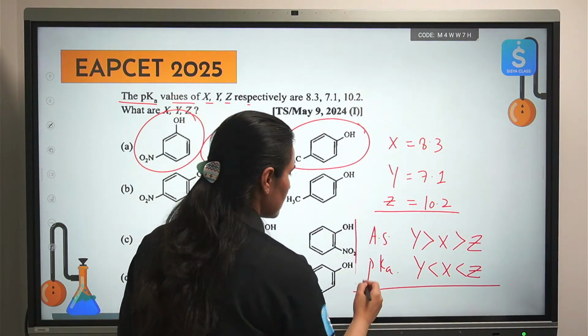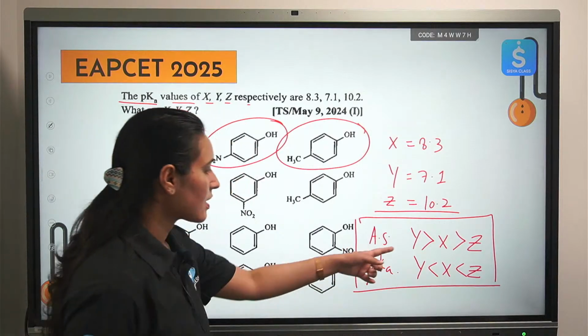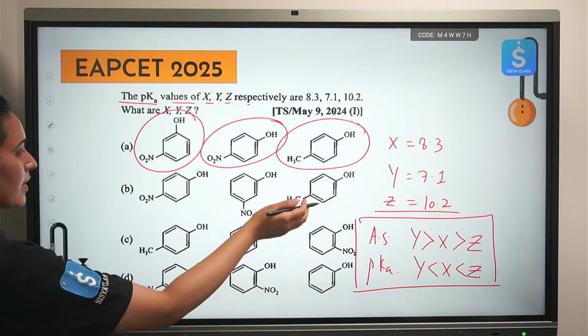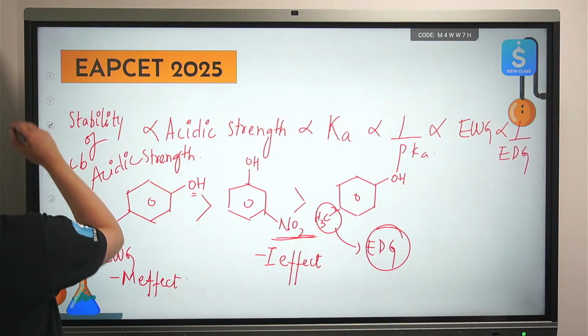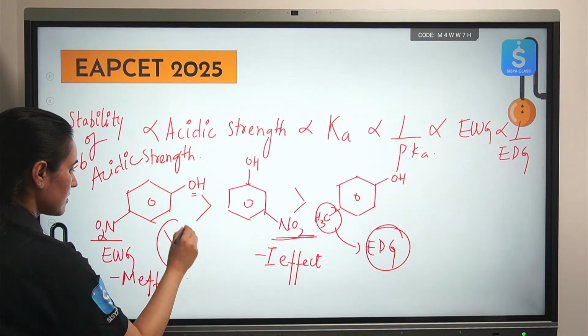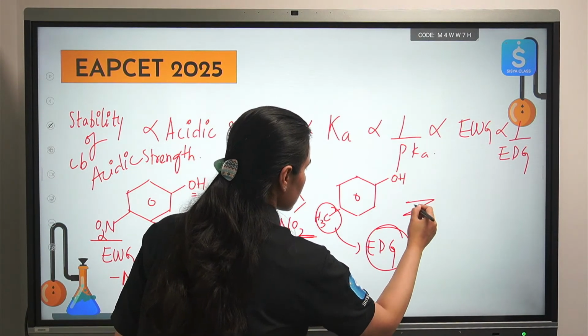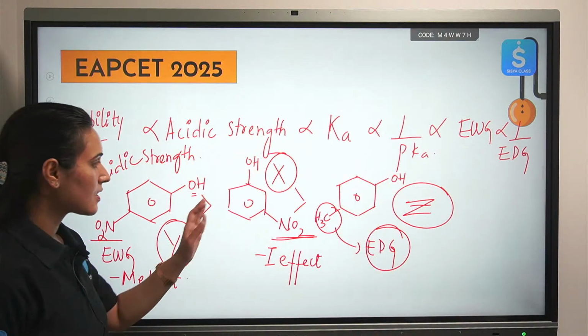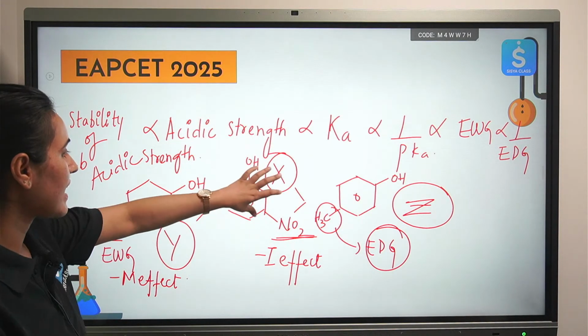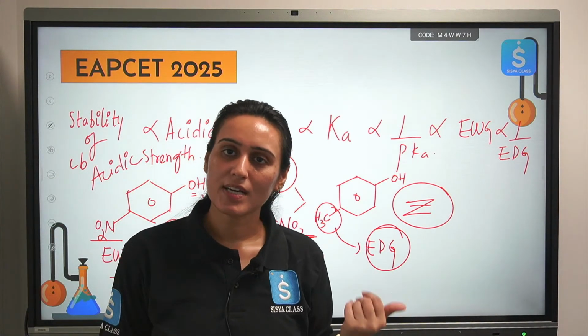Correct? Now, on the basis of that, just label the compound Y, X, Z. This is Y, this is X, this is Z. Now, see the options in which they are written as Y, X and Z. That will be your correct answer.